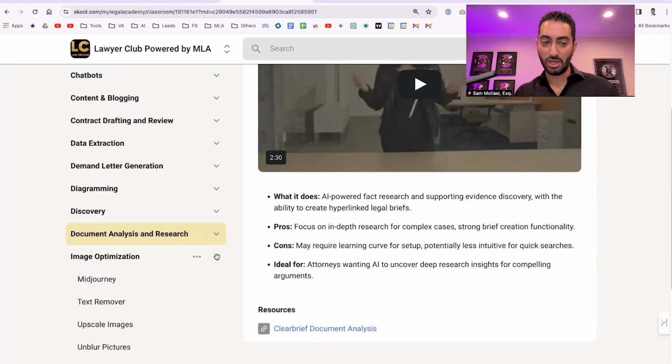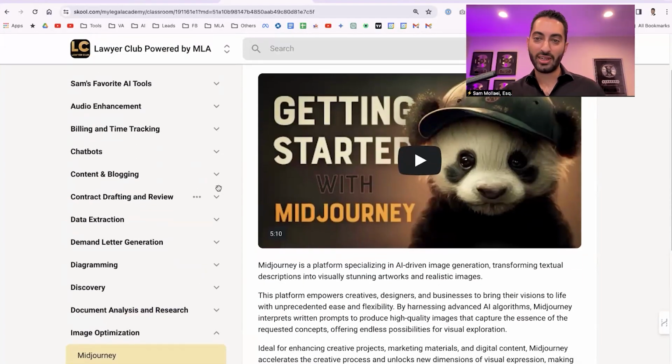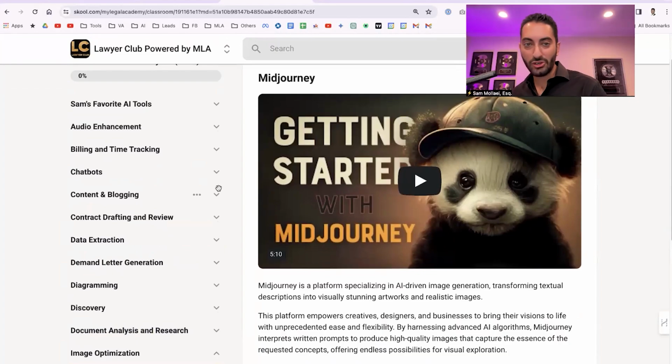Image optimization, the number one best tool for that is Midjourney. I got into Midjourney early, over a year ago. It's a little bit complicated. It requires a demo. You probably have to watch a YouTube video about how to use it. It requires you getting on Discord, and then you have to add yourself to this Discord channel, and then there's a very particular way to use it. If you learn how to do it, it's pretty cool.